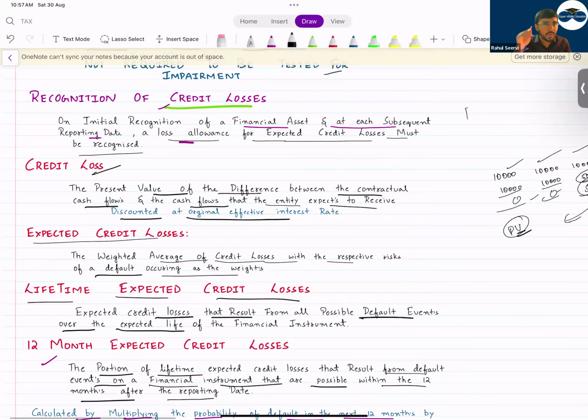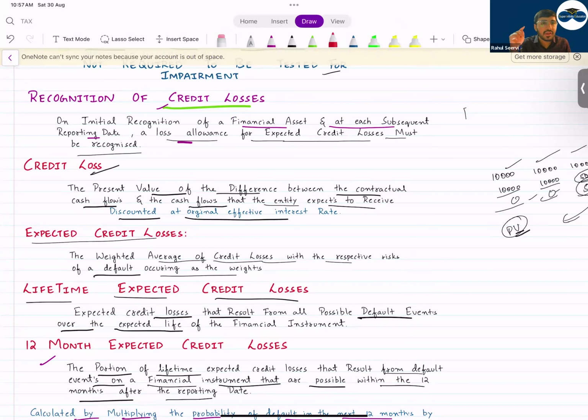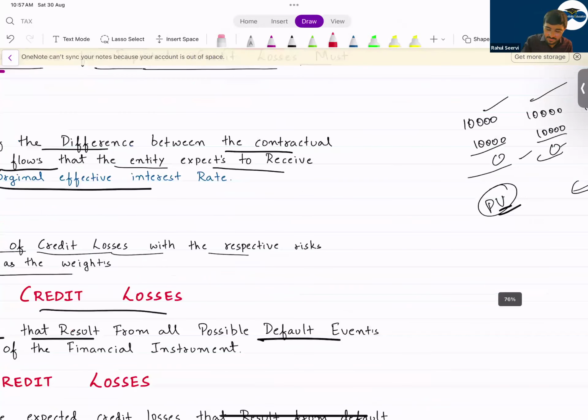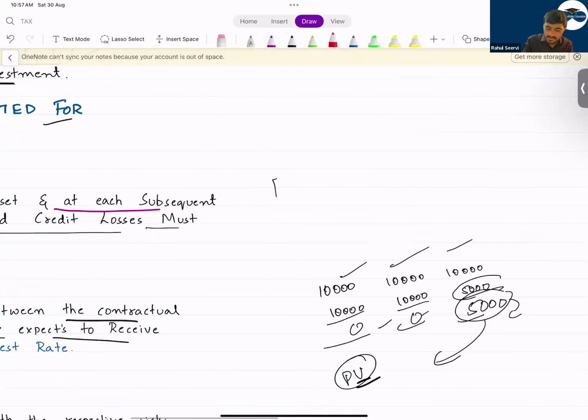Now we have to do employee benefit. It will not take much time. We have to do IAS 12 also. It will not take much time. So let us take a 10 minutes break. Come back and do the remaining standards. So now the time is 10:57. Everyone be back by 11:07.